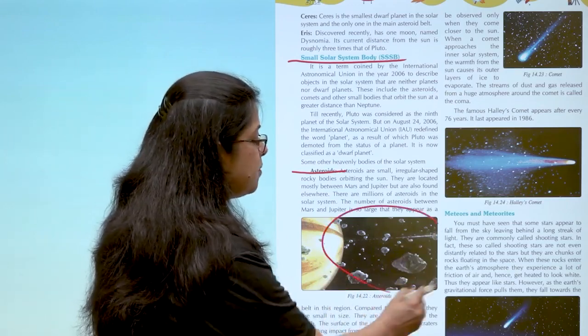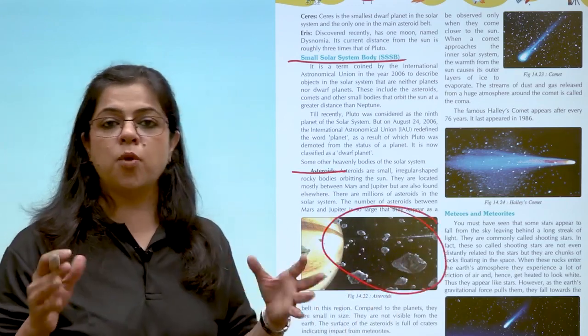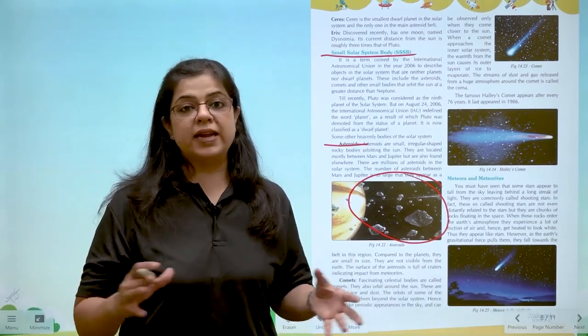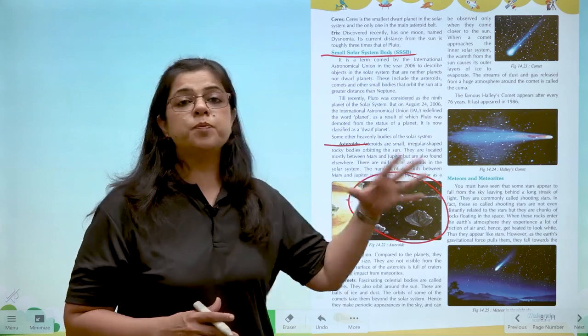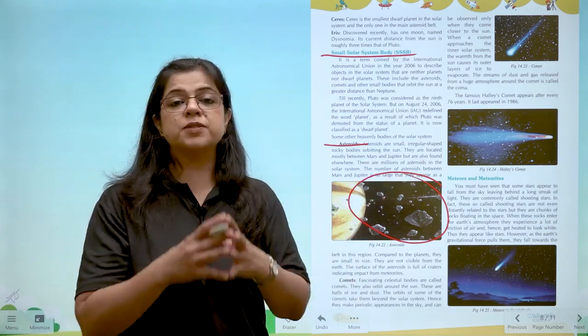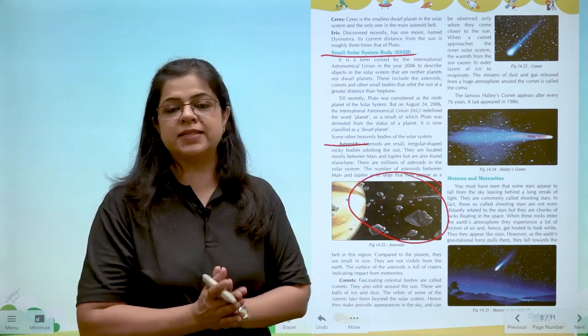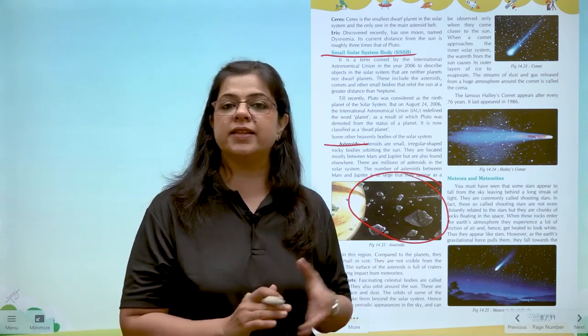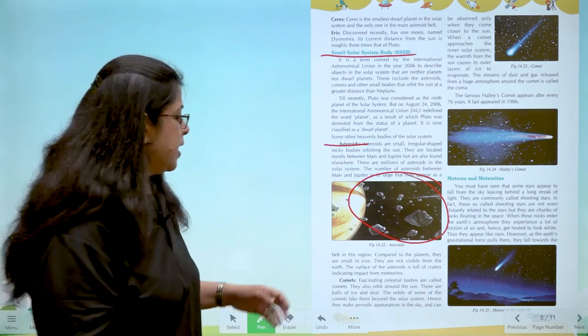These can be seen moving between the orbits of Mars and Jupiter. ऐसा माना जाता है कि ये उन प्लैनेट्स के टुकड़े हैं जो आपस में कनेक्ट होकर प्लैनेट बनने से रह गए. That is why they just keep floating here and there in the solar system.